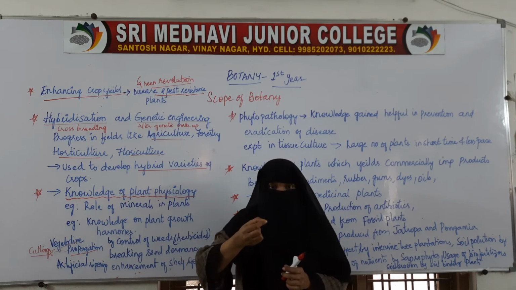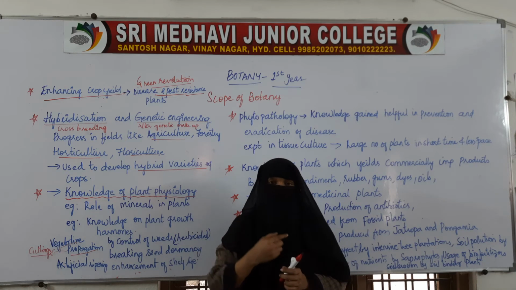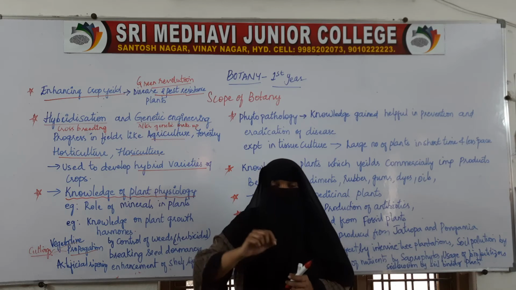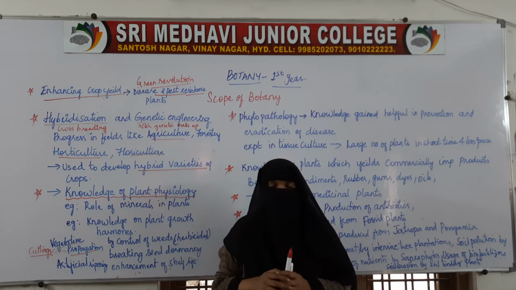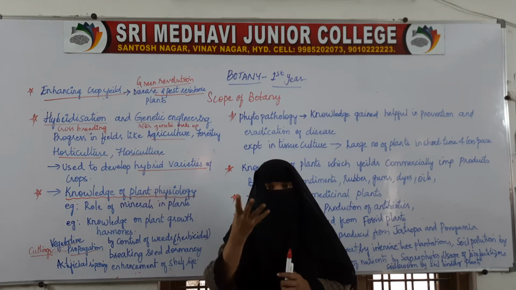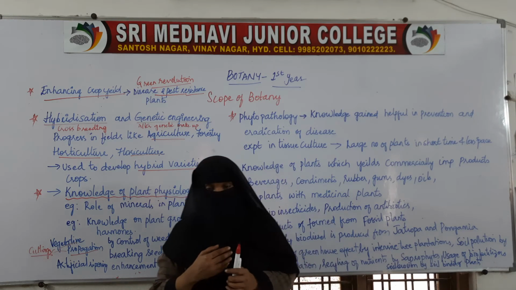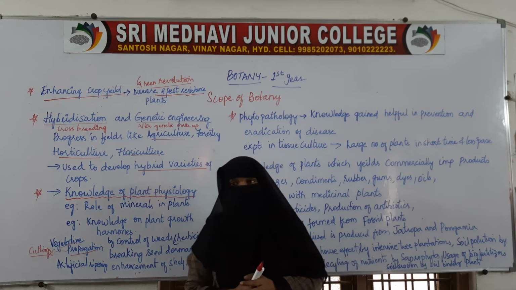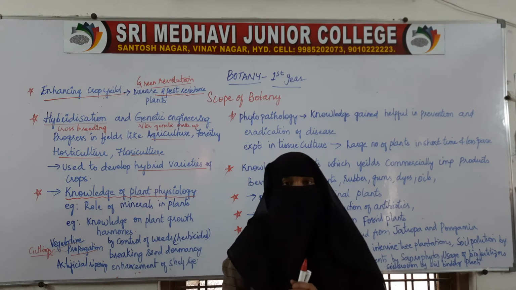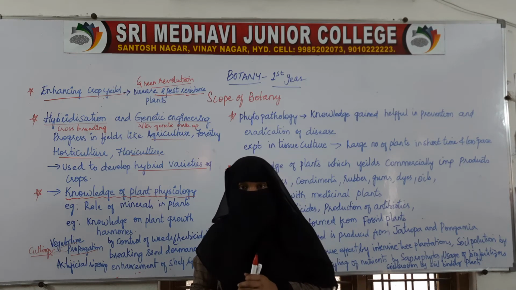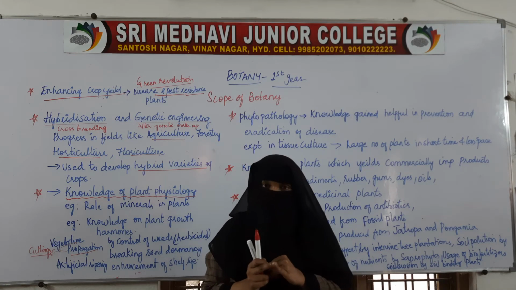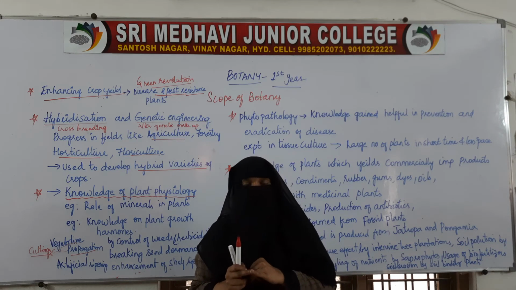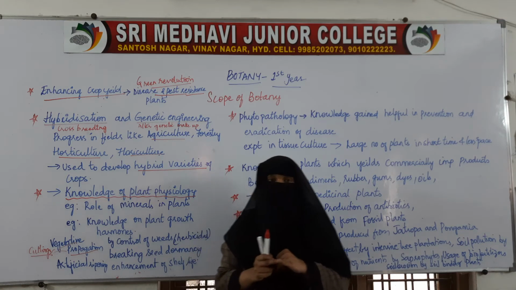You just take a plant, that is a small branch of a plant, a cutting of a plant, a root cutting or a stem cutting. Just dip it in auxin and sow it inside the ground. Plant will be formed, and the growth will be faster. How much of hormone is required? What hormone is required? We have plant growth hormones. Plant growth hormones are the hormones which are responsible for the growth of the plant.